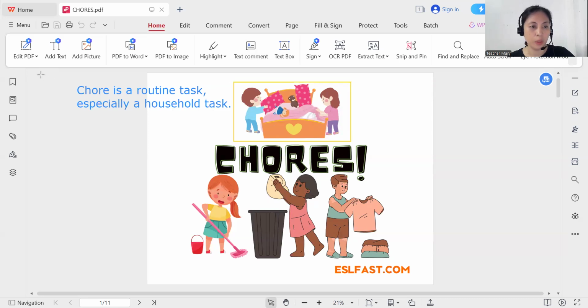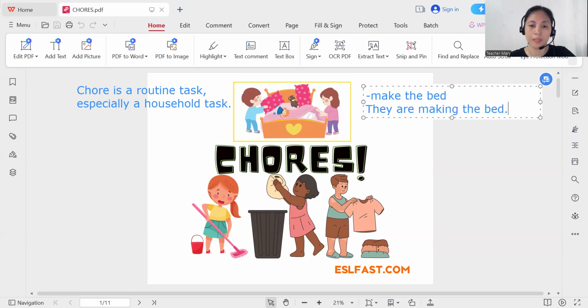So we call this make the bed. If we're going to use it in a sentence and describe the given picture, we can say they are making the bed.